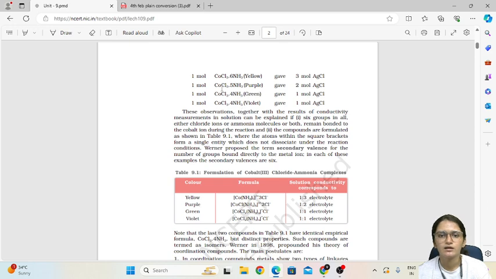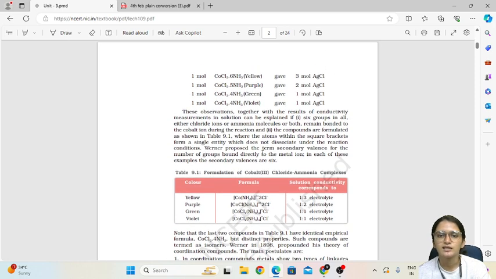Similarly, other compounds of the same series gave respective moles of AgCl, that is silver chloride. These observations, along with the results of conductivity, can be explained if 6 groups, either chloride or ammonia or both, remain bonded to the cobalt ion during reaction, and the compounds are formulated as shown in this table.